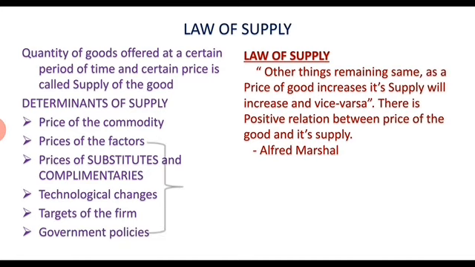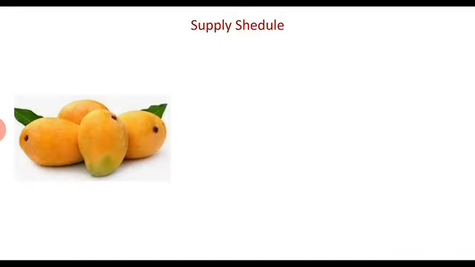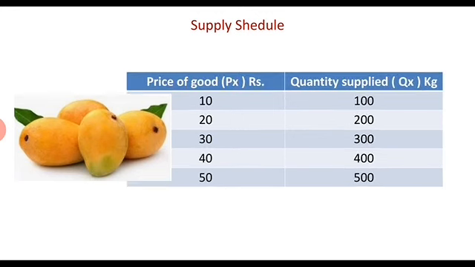Alfred Marshall. The other determinants of supply are constant. When price of the good increases, the supply will also increase. We can understand the law of supply by supply schedule and supply curve.